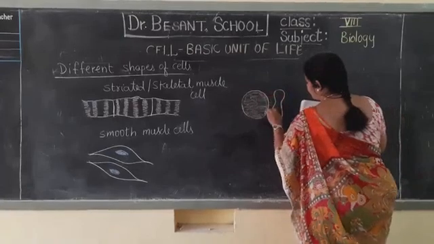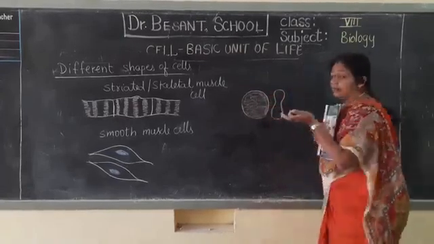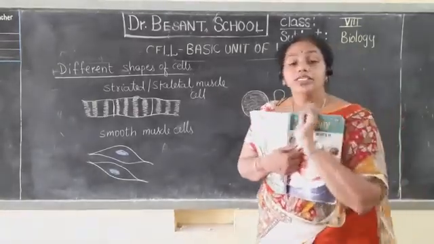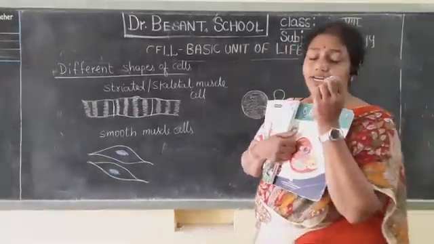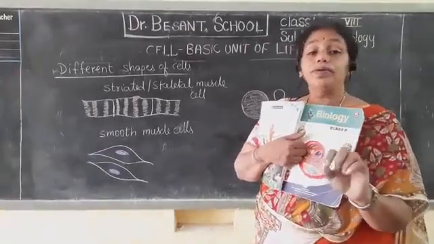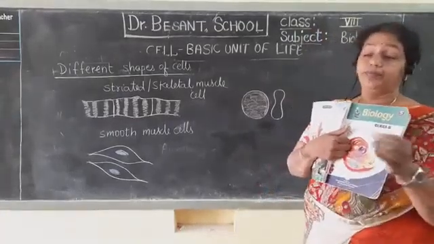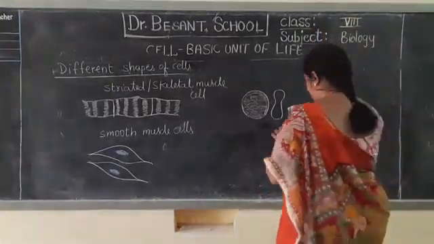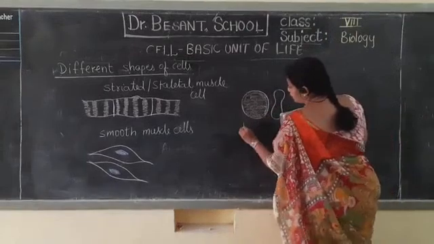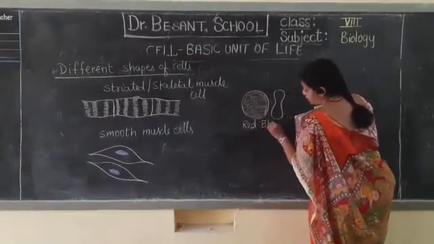This is the side view, this is the front view. Easily they can pass through very narrow vessels, thinner than the hair, even the microscopic blood vessels. That's why they are having this particular shape. So these are red blood cells.